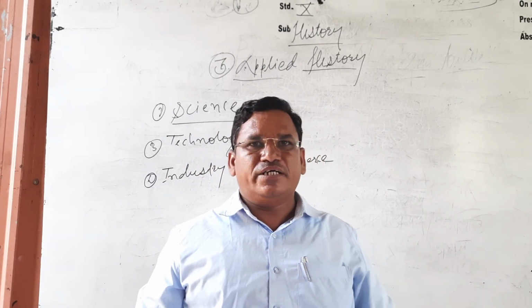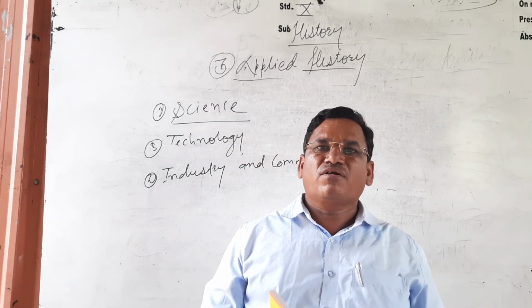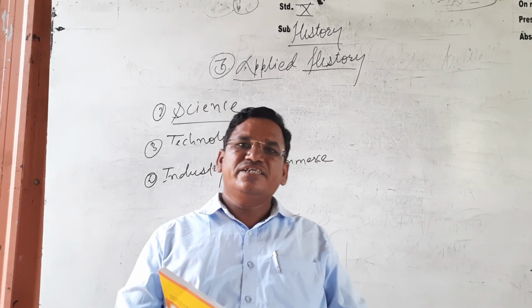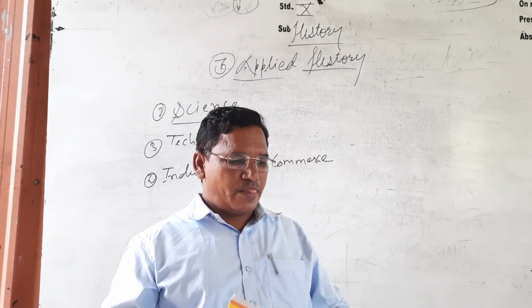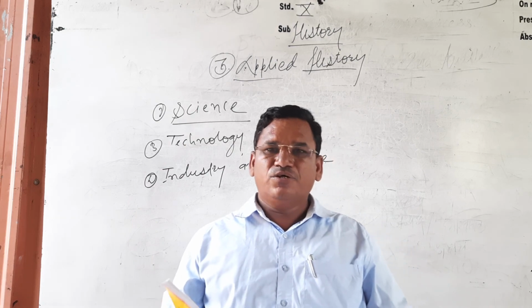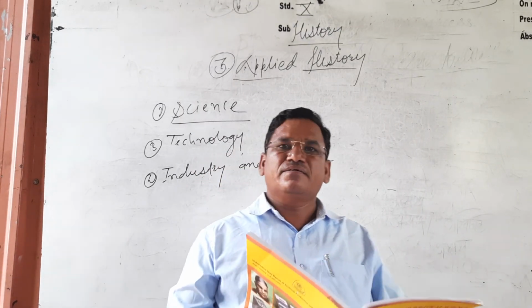So we must know about technology, because there are many machines and many engines, and without knowledge of technology we cannot operate the machines or solve technical problems.